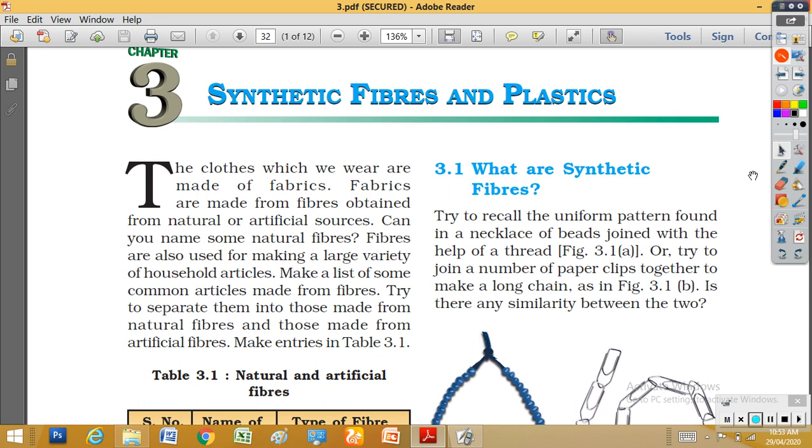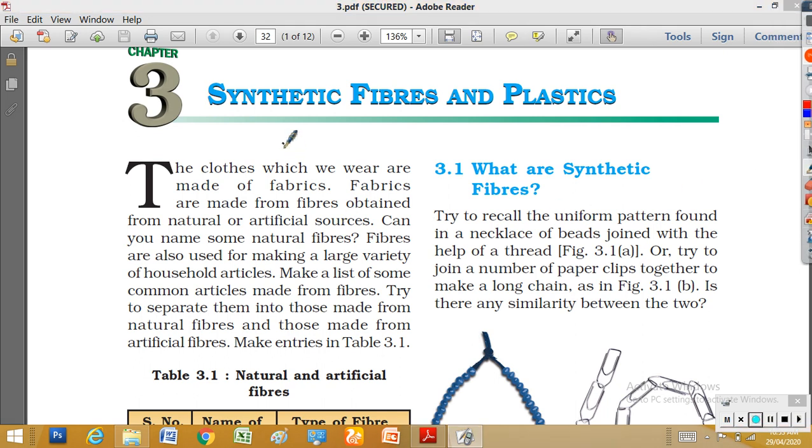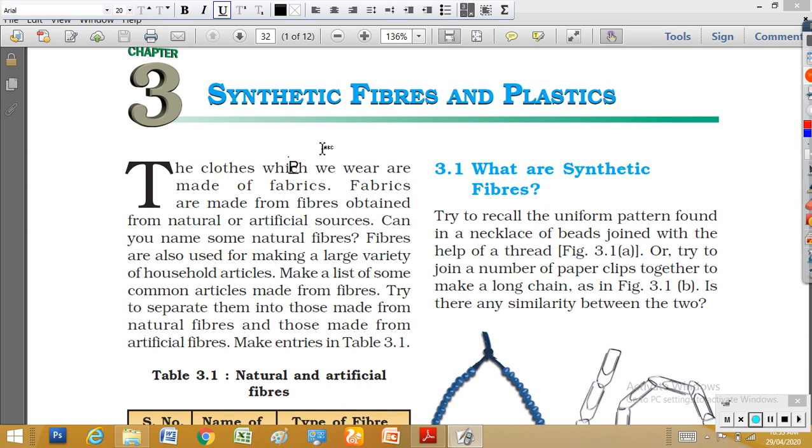Actually, these artificial fibers are usually made from petrochemicals.